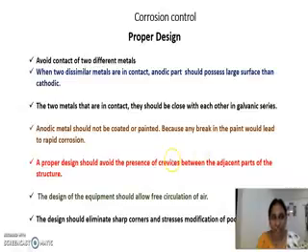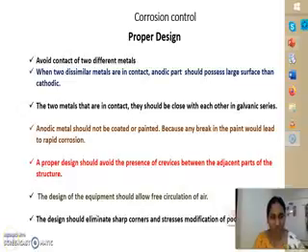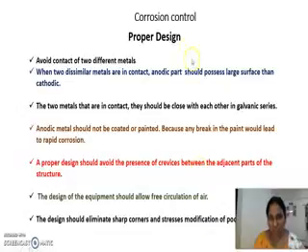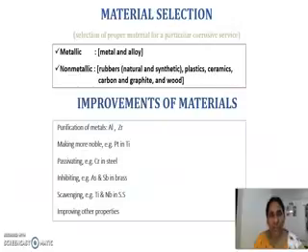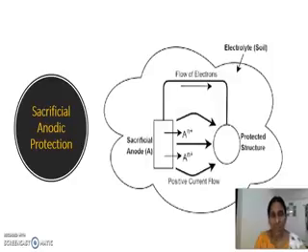A proper design should allow free circulation of air, which I have discussed in the previous slide. And the proper design should avoid the presence of crevices between adjacent parts of a structure, and we should eliminate sharp corners and stress modifications of poor design. We have discussed these two in the last slides. These are the points which you have to keep in mind when you are designing an equipment. So that is the first one.